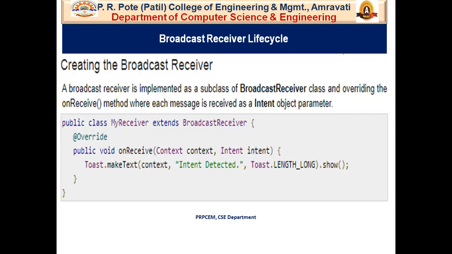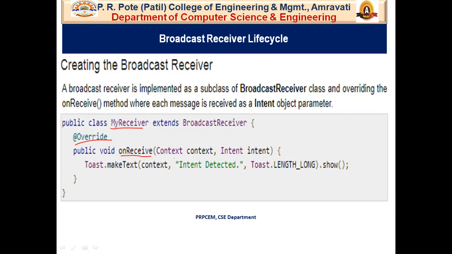So here I make a Java file named MyReceiver. This Java file should extend the BroadcastReceiver class which is provided by Android. On doing this, it will automatically ask us to override the existing functionality, that is the onReceive method. Now whenever this receiver gets activated, the onReceive method is executed.